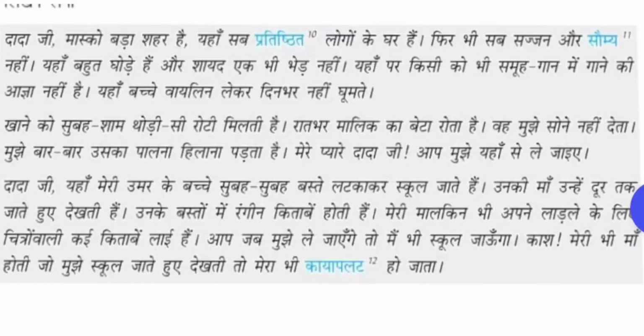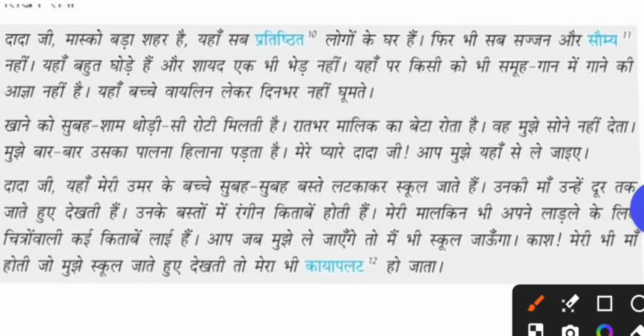दादाजी, मॉस्को बड़ा शहर है. So he is addressing someone. After addressing, you have to put a comma. So Moscow is a very big city. Then give a pause. यहाँ सब प्रतिष्ठित लोगों के घर हैं.